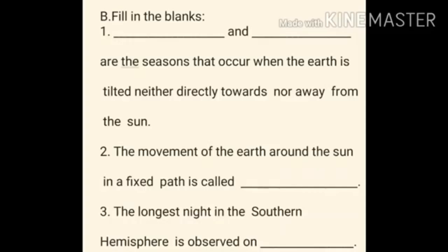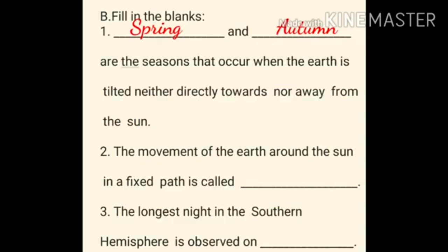Children, next one, second Roman, fill in the blanks. First question, dash and dash are the seasons that occur when the earth is tilted neither directly towards nor away from the sun.